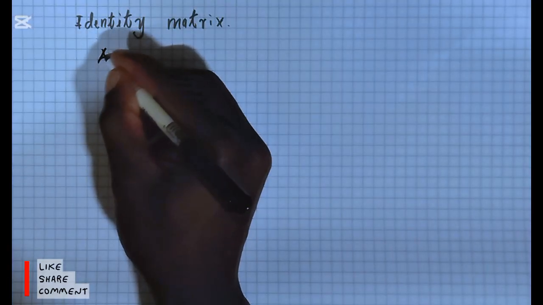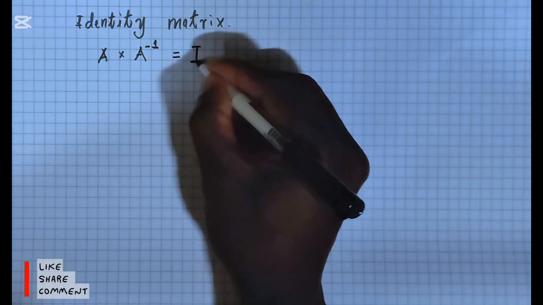Now, when you take a matrix, let's say a matrix A, and you multiply it by its inverse, that is A raised to -1, you will get what we call an identity matrix, which we always denote by capital letter I. All right. So basically, I here is the same as 1 for when you take a number and multiply by its inverse, of course.